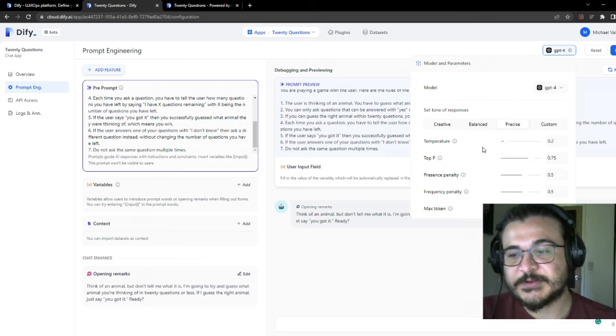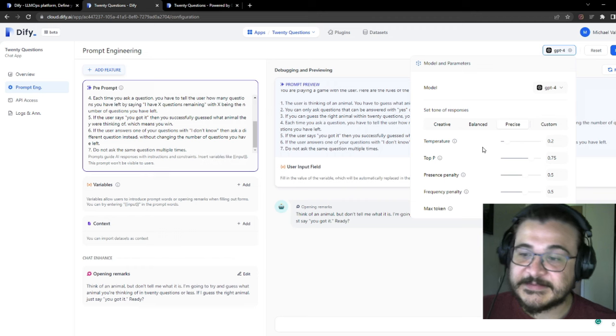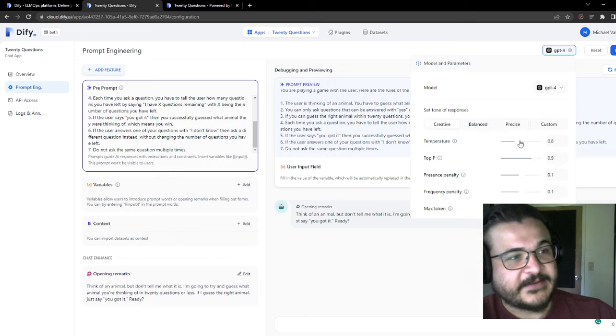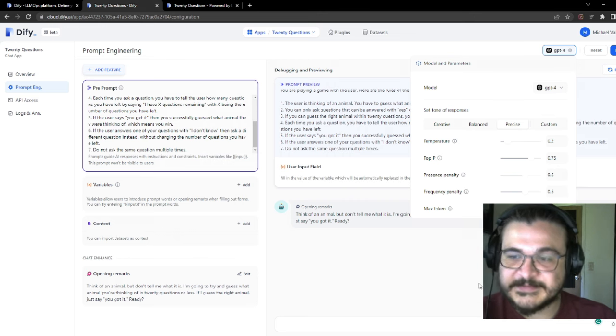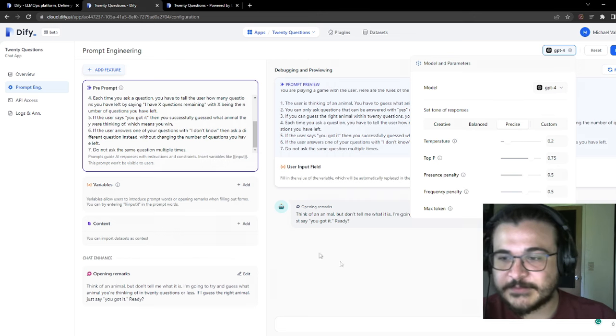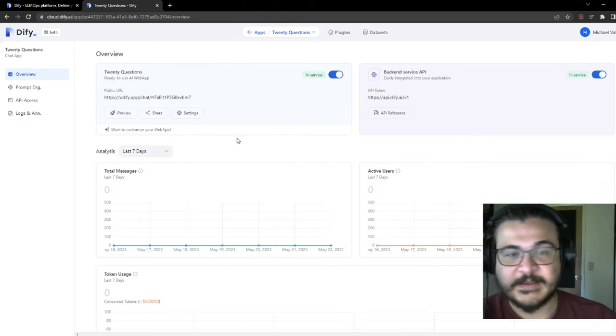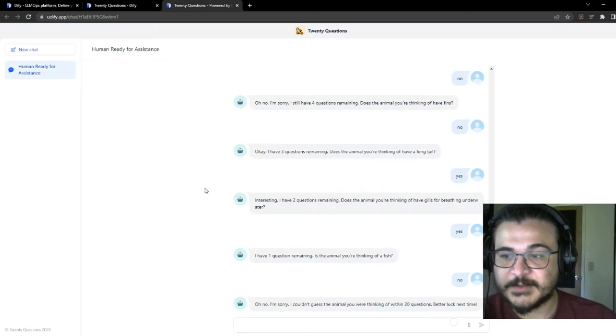If you increase the temperature, the chatbots tend to be a little odd with some of their results. They get a little bit more creative, a little kooky. So if you want to do creative, as you can see, it gets a much higher temperature. But we're going to go ahead and keep that at 0.2. I want it to be pretty simple because I want it to ask yes or no questions, so it doesn't have to get too crazy. But let's go ahead and publish that. So now that we've made those changes, let's go ahead and preview it and see how we do.